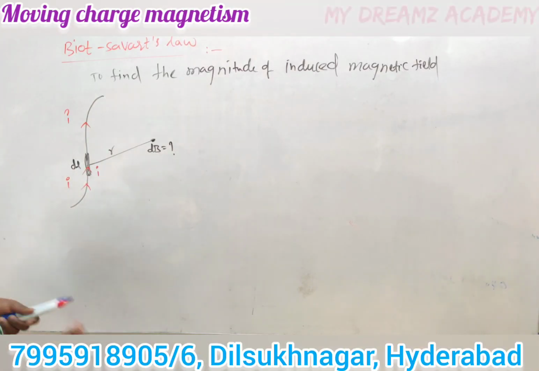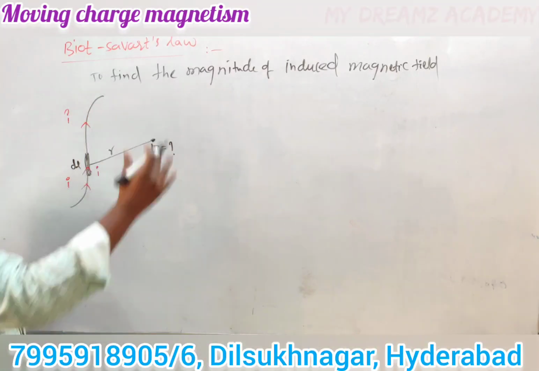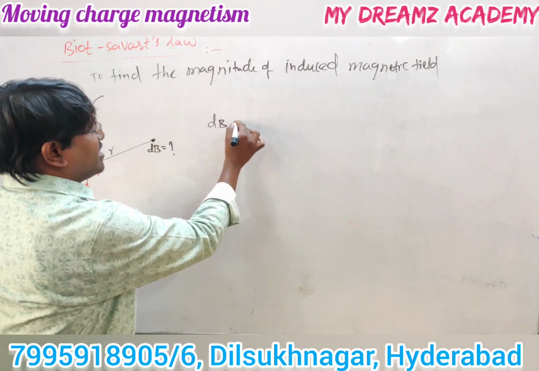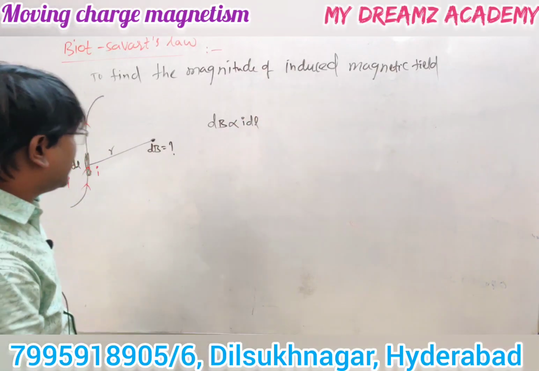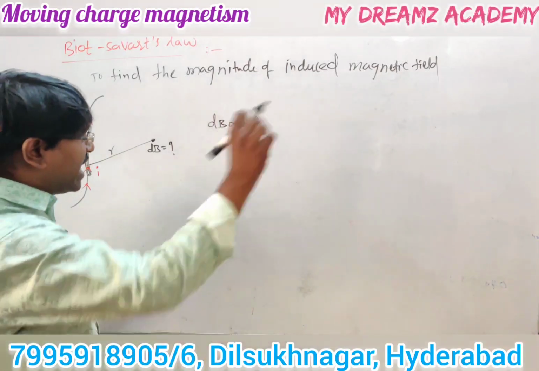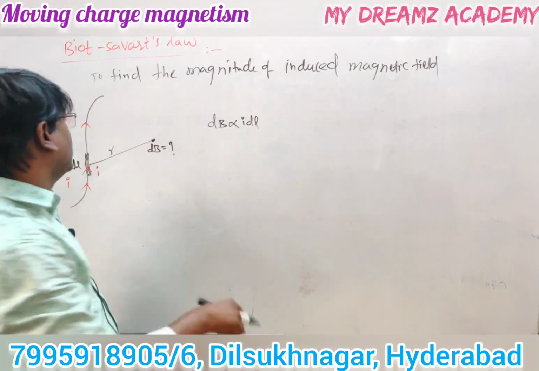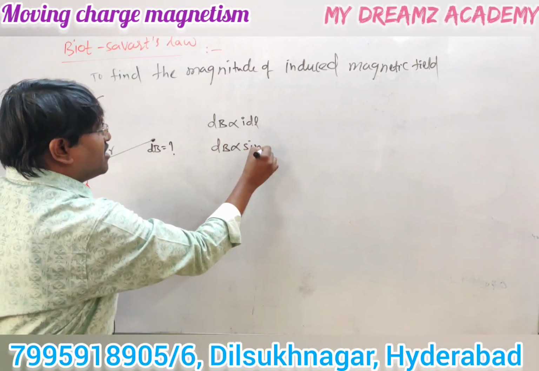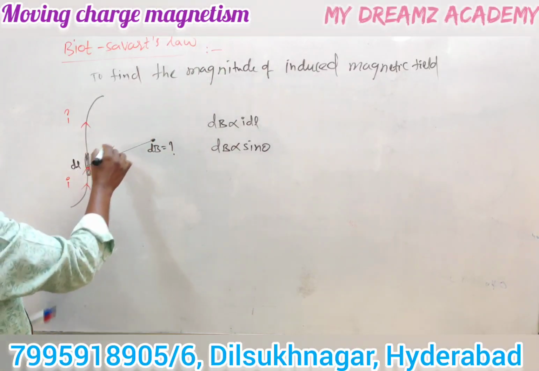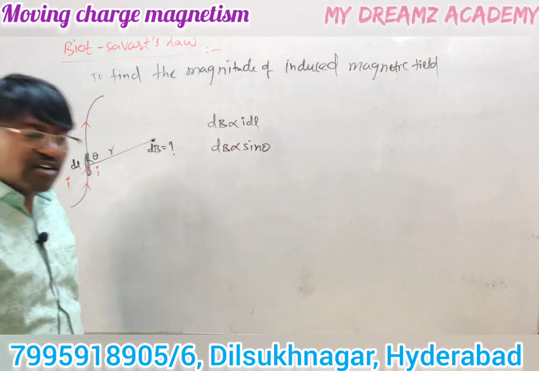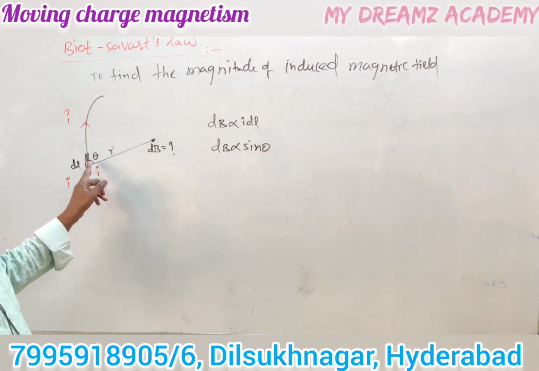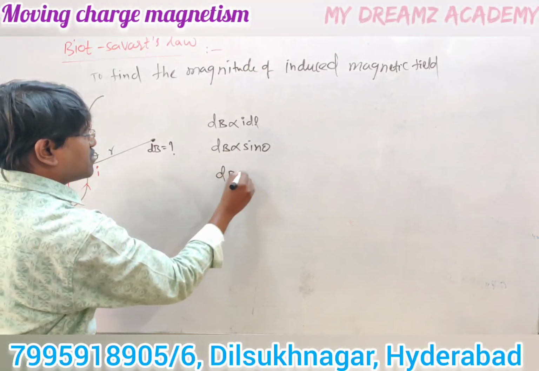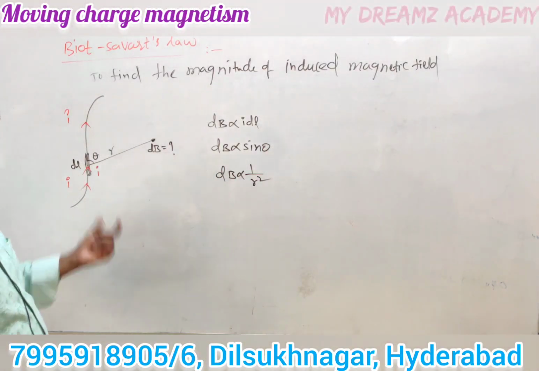It depends on some factors. The magnetic field dB at a distance r from the current element is directly proportional to the current element, I dl, the product of current and length. dB is also directly proportional to sine theta, where the position vector r makes an angle theta with the length of the conductor. And dB is directly proportional to 1 by r square, or inversely proportional to the square of the distance.